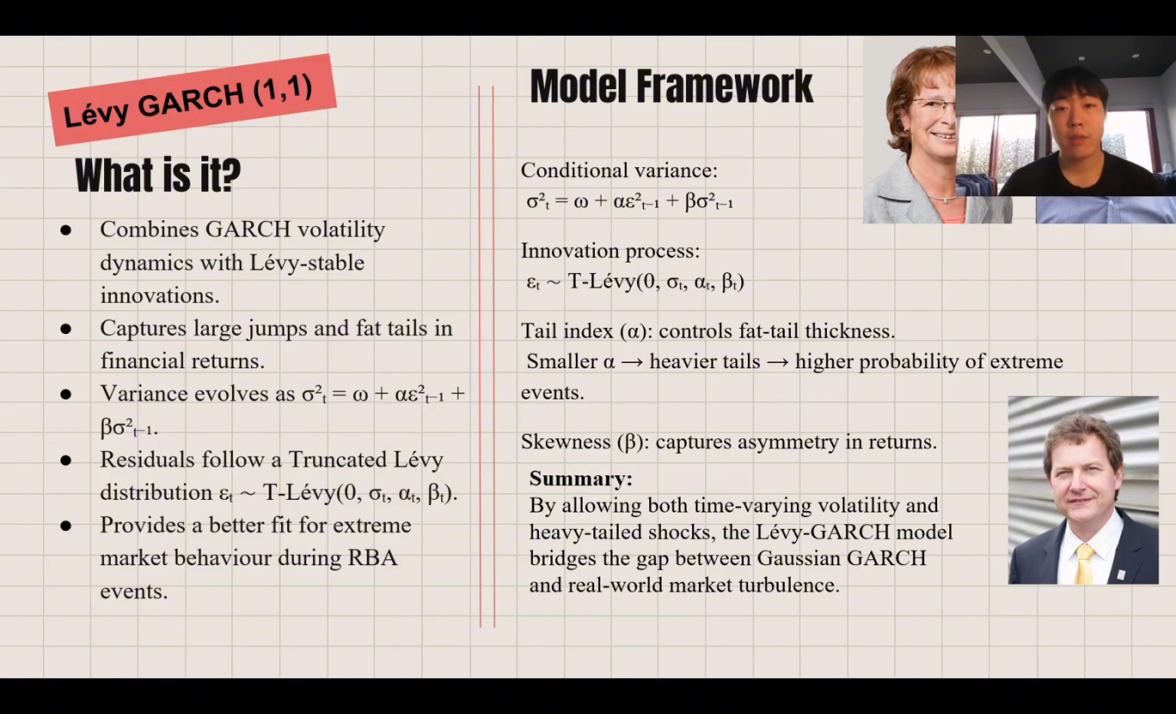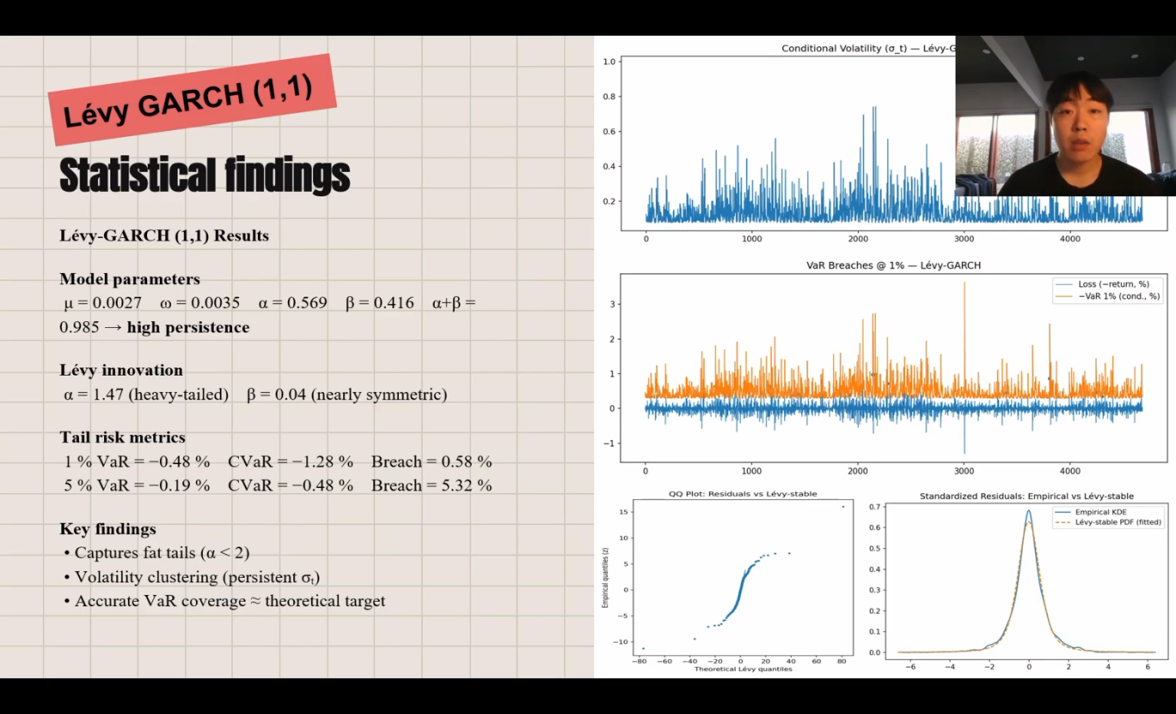In other words, Lévy GARCH bridges the gap between the smooth volatility of Gaussian GARCH and the turbulent behavior of real-world markets. Using high-frequency S&P 500 data, we found a strong volatility persistence, with alpha plus beta around 0.985, showing a long memory effect, and the estimated tail index alpha equals 1.47, indicating heavy-tailed returns, while the skewness beta of about 0.04 suggests near symmetry.